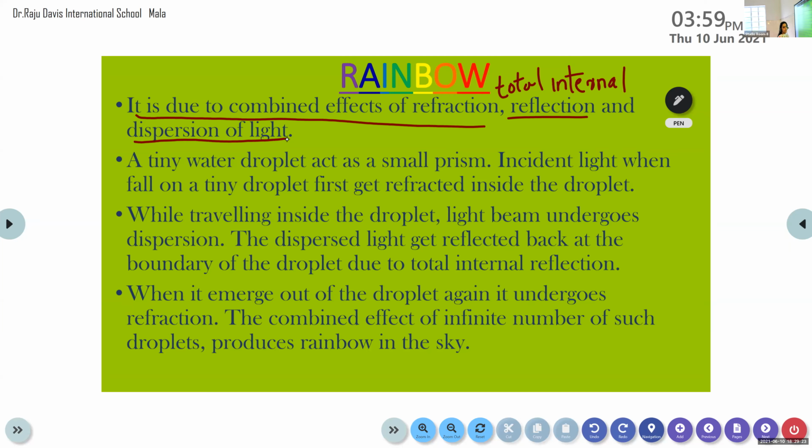And in the case of the formation of a rainbow, there is no artificial prism that we have placed in the sky. So here a tiny water droplet acts as a small prism. Whenever the light is incident on a tiny droplet, first it gets refracted inside the droplet, because the white light enters from one medium to another medium, so it undergoes refraction.